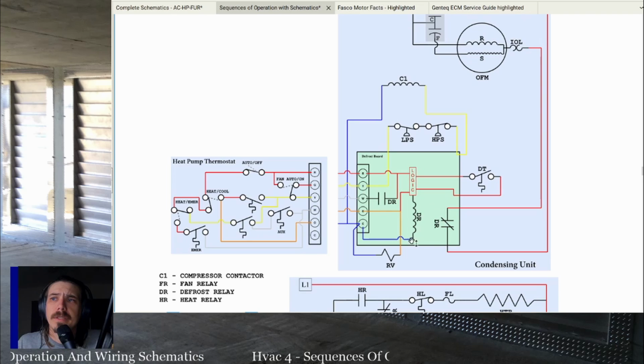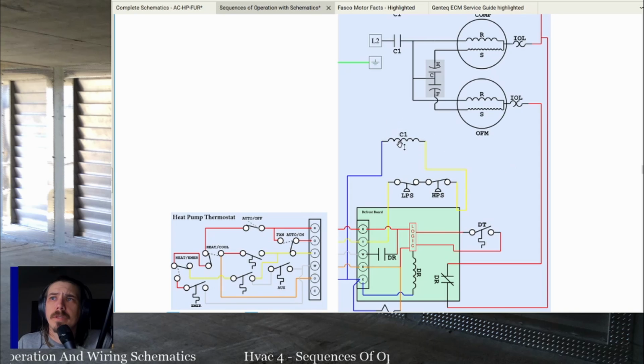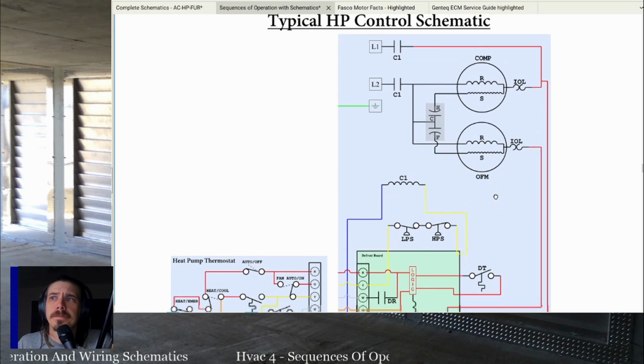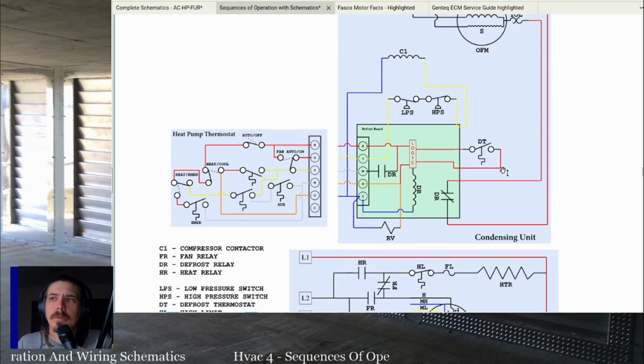All three of these is the defrost relay, integral to the defrost board, reversing valve, outdoor contactor coil, condenser fan motor, compressor, or outdoor fan motor, compressor.